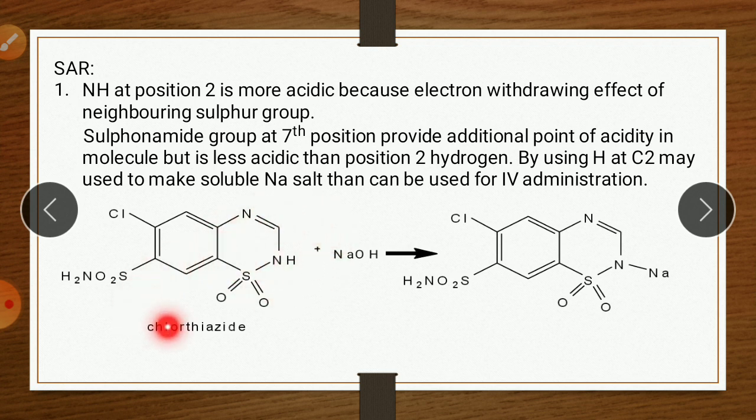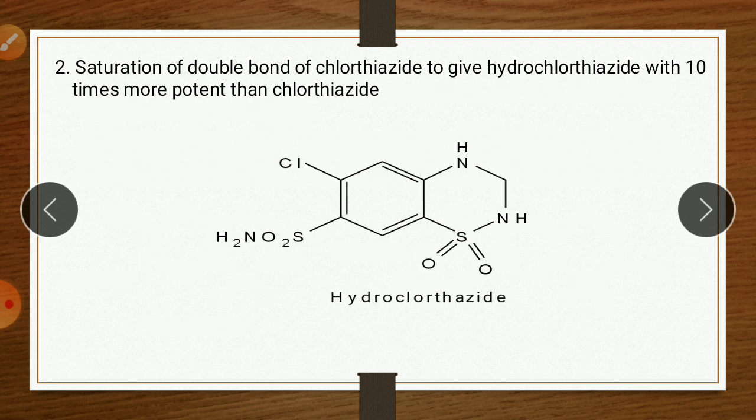So when we treat chlorothiazide with NaOH, there is a formation of the sodium salt. This hydrogen is more acidic, therefore easily removable, and sodium is attached here, forming the salt. So when the hydrogen from position 2 is treated with NaOH, there is a formation of salt. This hydrogen is utilized in the formation of salt. It is more acidic compared to the sulfonamide hydrogen. So it is the first point of SAR.